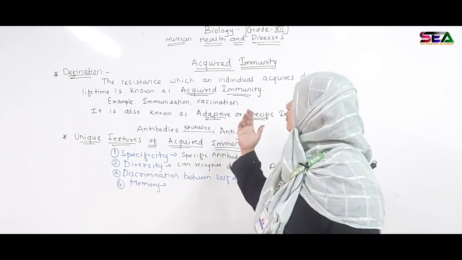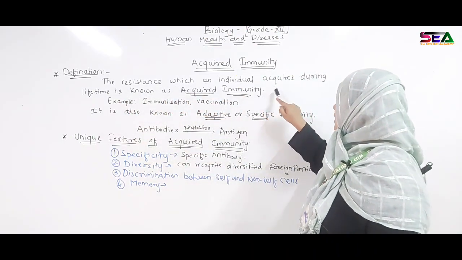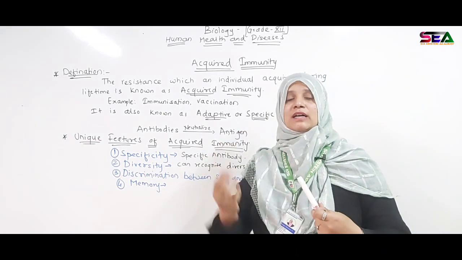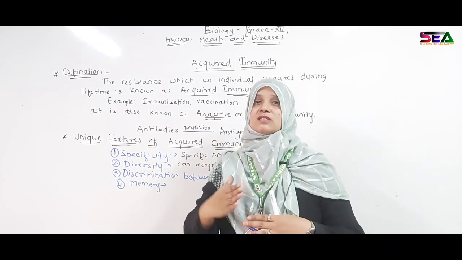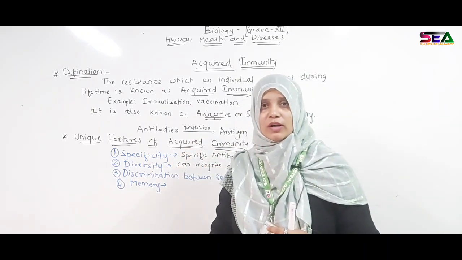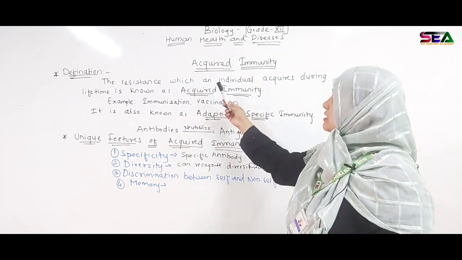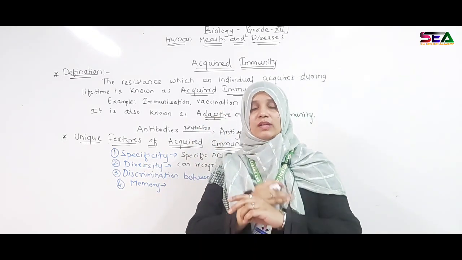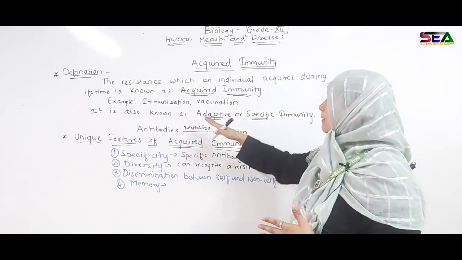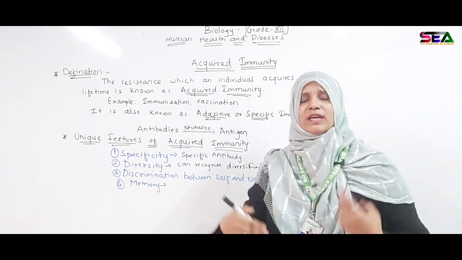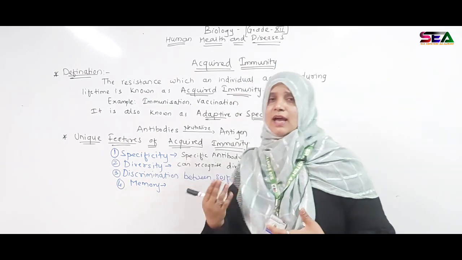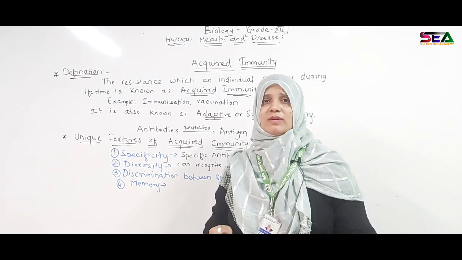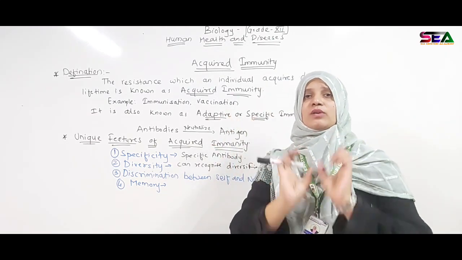The definition of acquired immunity: the resistance which an individual acquires during his lifetime. Acquired immunity means resistance to an antigen. Whenever an antigen goes into your body, a resistance is acquired, and that resistance is known as acquired immunity. Examples are immunization and vaccination. We take vaccinations for different kinds of diseases. It is also known as adaptive or specific immunity. Why specific? This kind of antigen will have that kind of antibody only.